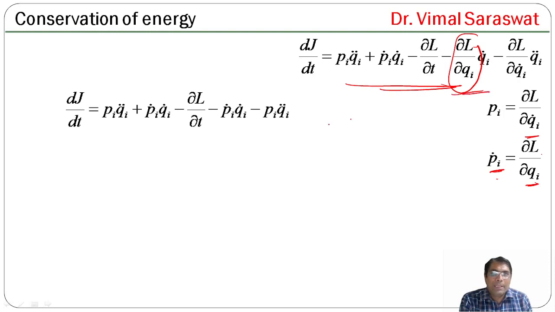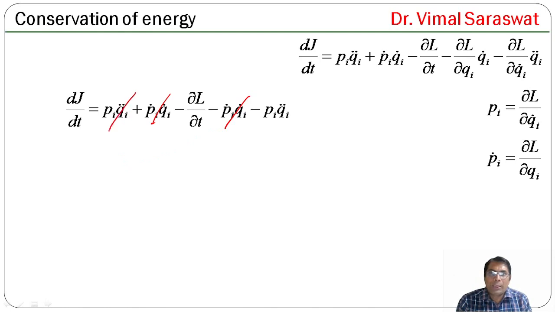So this term will be minus pi dot qi dot, and del L by del qi dot is replaced by pi. So this term will be minus pi qi double dot. Now pi dot qi dot will be cancelled with pi dot qi dot, and pi qi double dot will be cancelled with pi qi double dot.